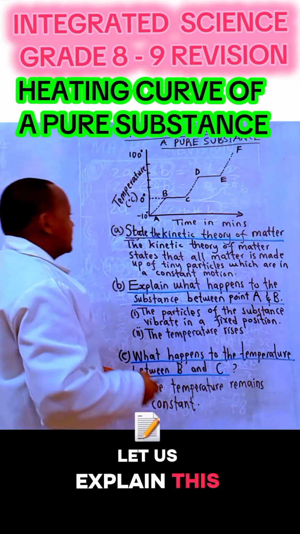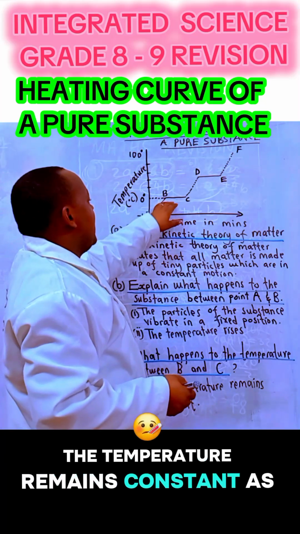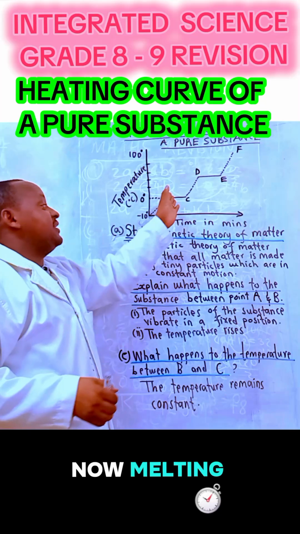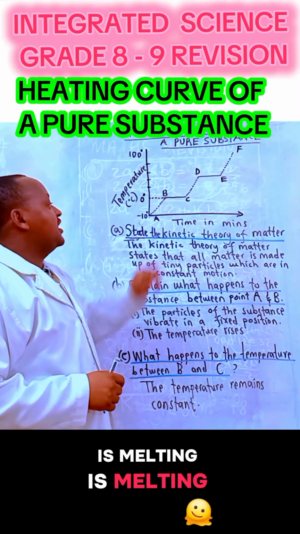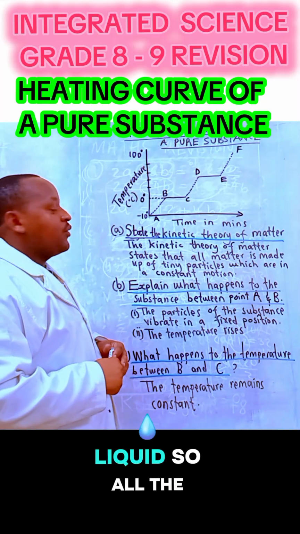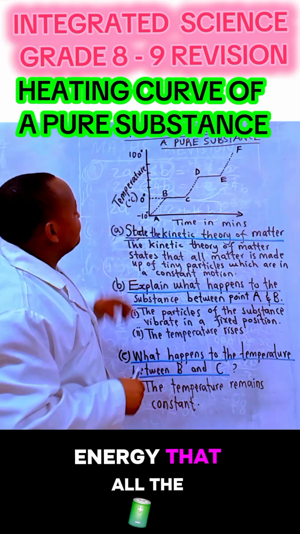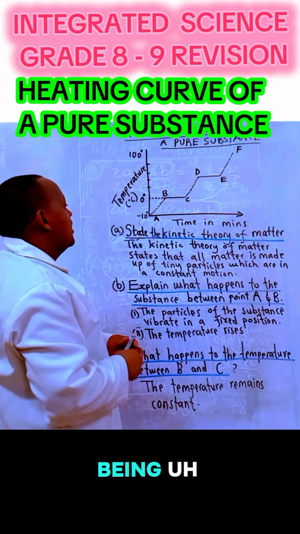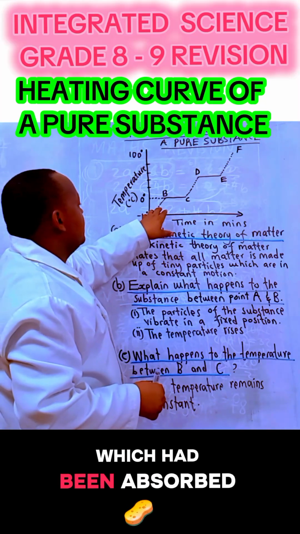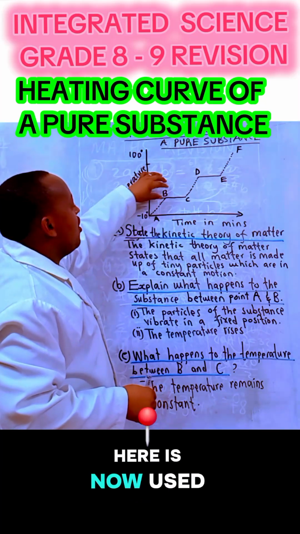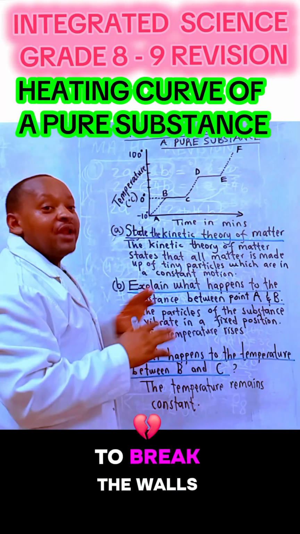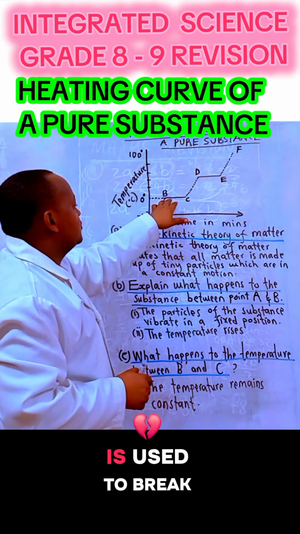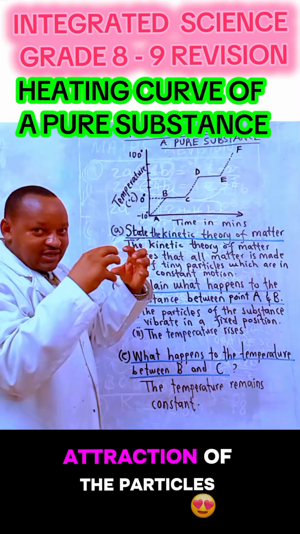Let us explain this. The temperature remains constant as the substance, which was in solid form, is now melting, changing the state to liquid. So all the heat energy which had been absorbed here is now used to break the forces of attraction of the particles.